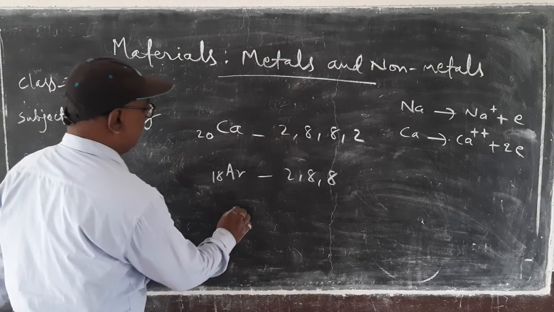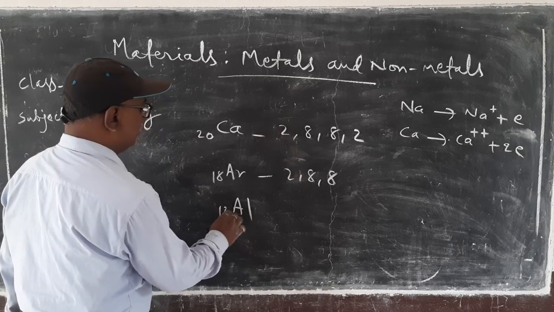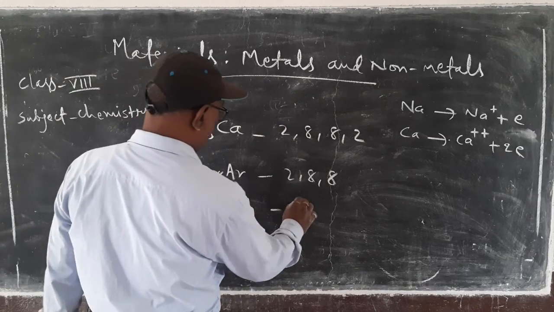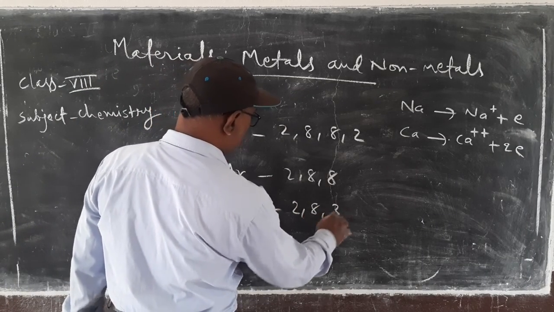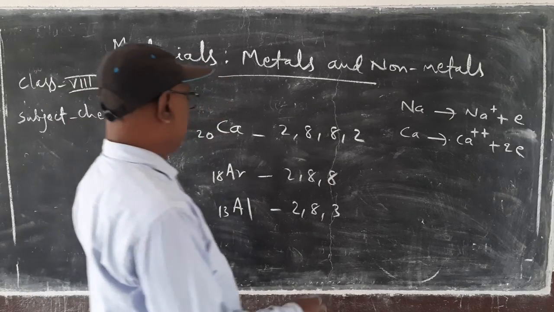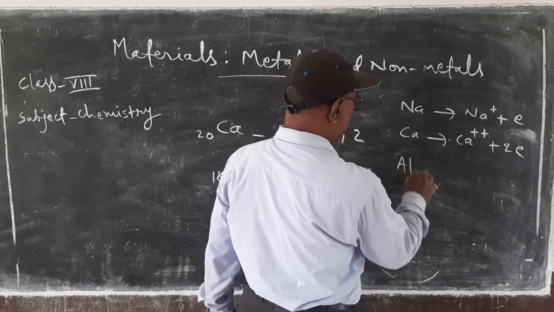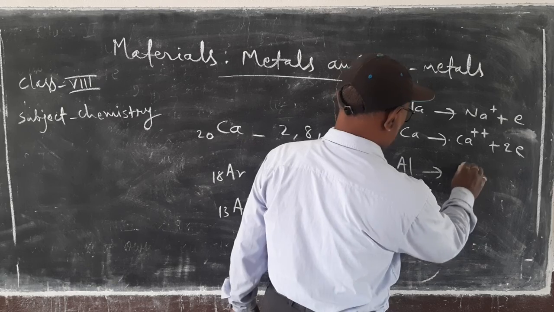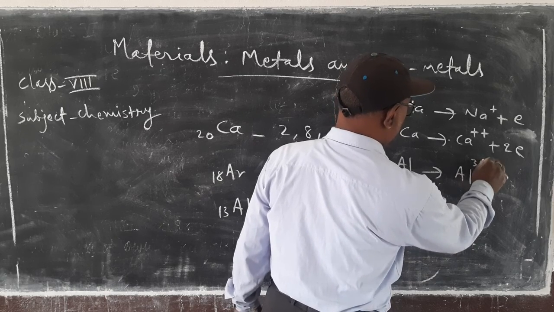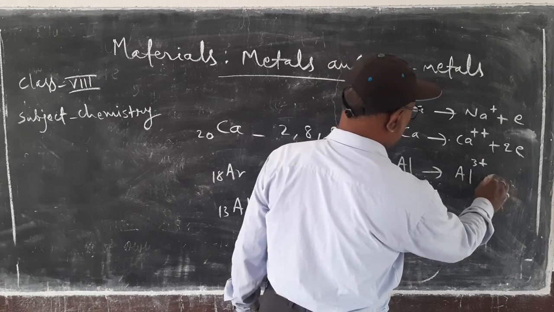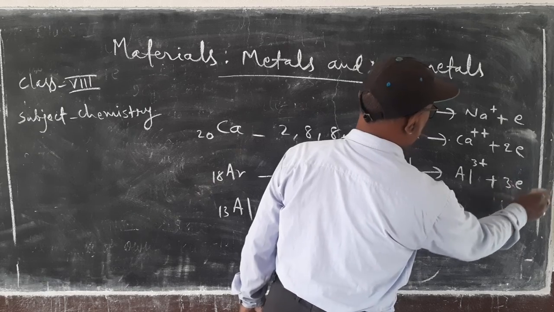Similarly, aluminium, its atomic number is 13. Its electronic configuration is 2, 8, 3. And aluminium releases 3 electrons to form aluminium 3+ plus 3 electrons.